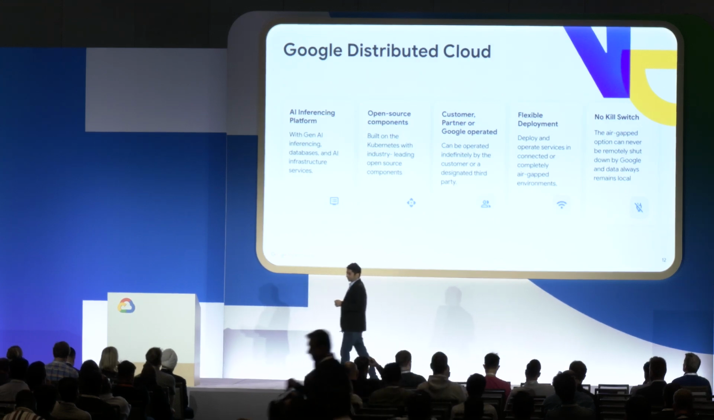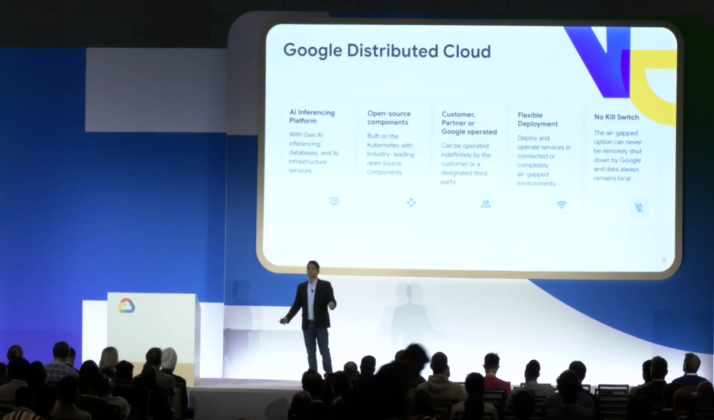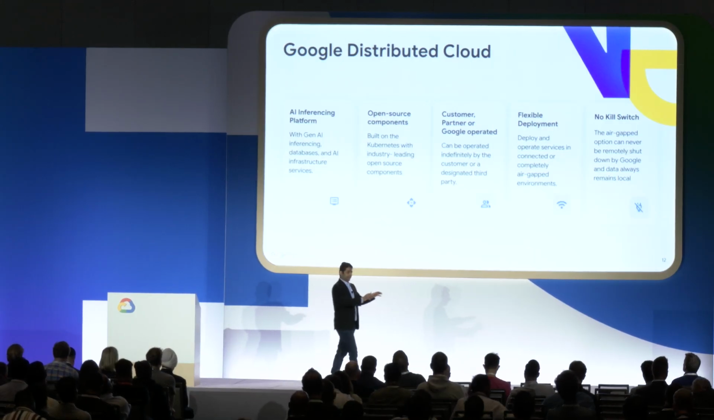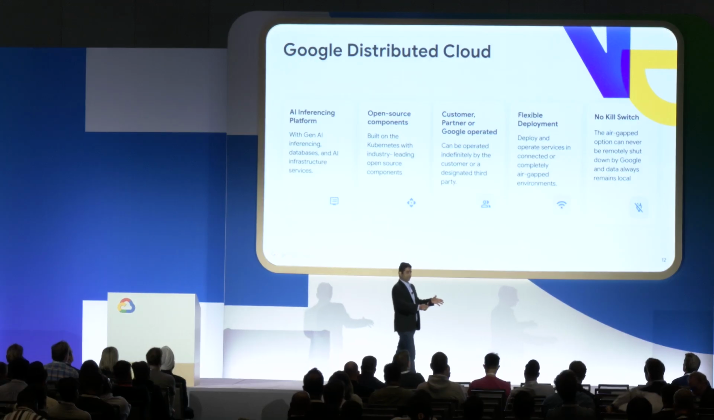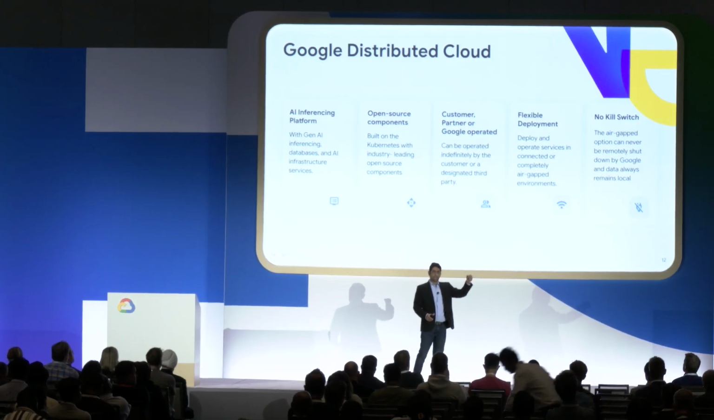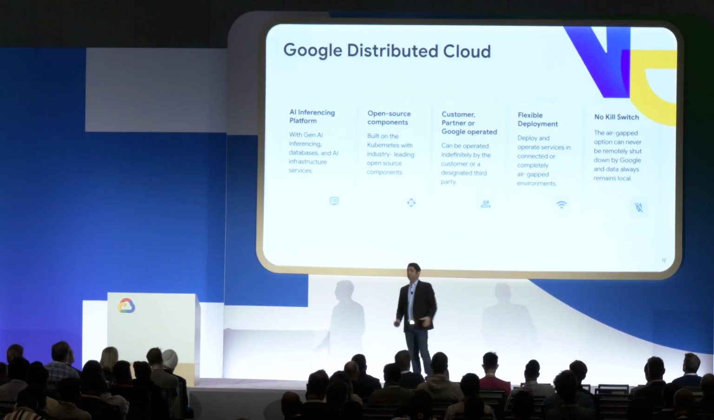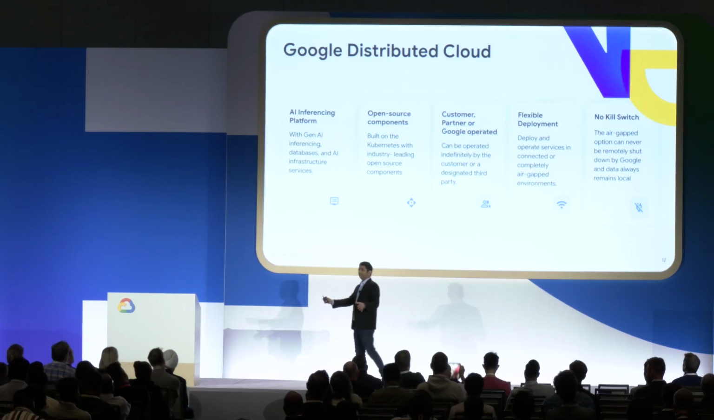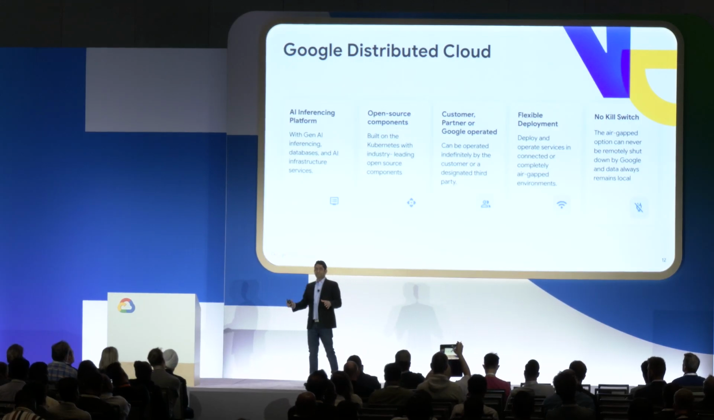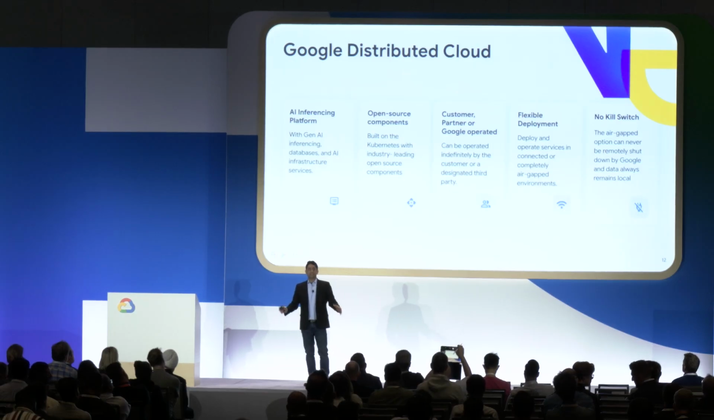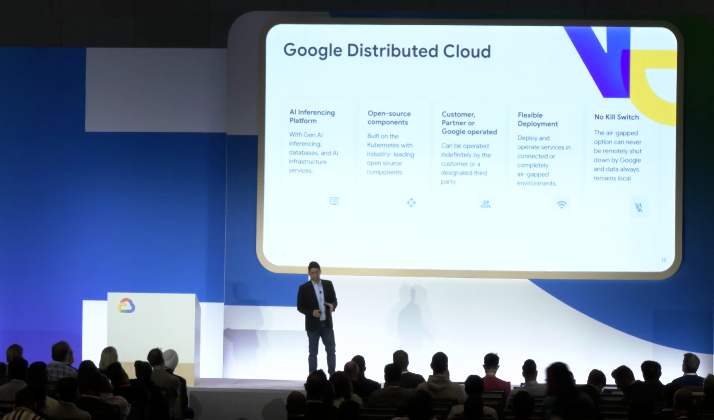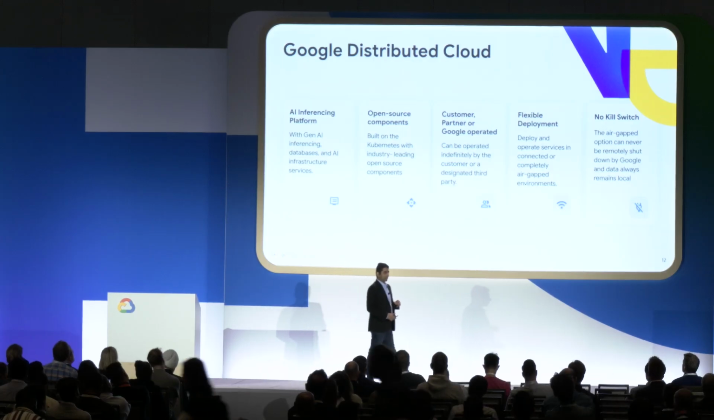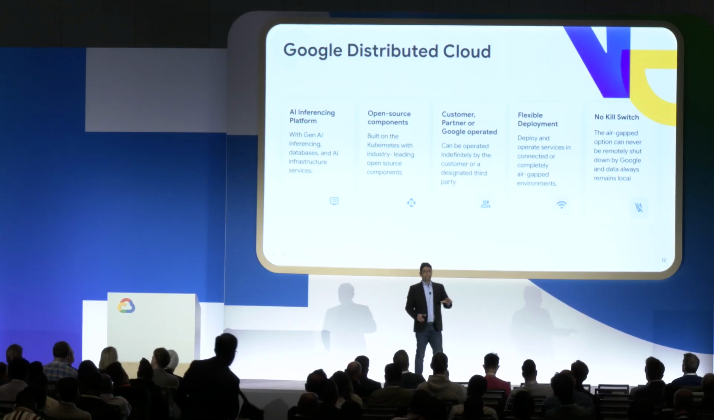From a deployment model perspective, this comes in 2 different form factors. We have a connected GDC form factor, where there is connectivity from a management plane standpoint. Data always remains on-prem. And then we have the fully air-gapped disconnected form factor, which is meant for the highest level of classifications, primarily in public sector and national security. Specifically, the air-gapped option has no kill switch. It can never be remotely shut down by Google because Google has no access to that system in the first place. So that's what GDC is.